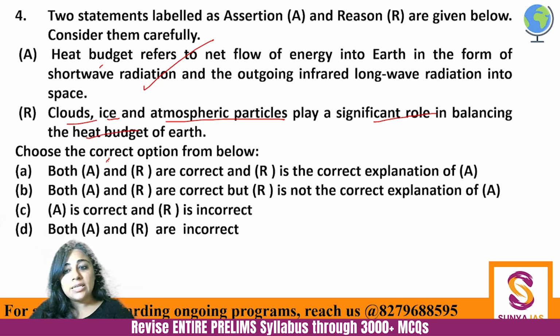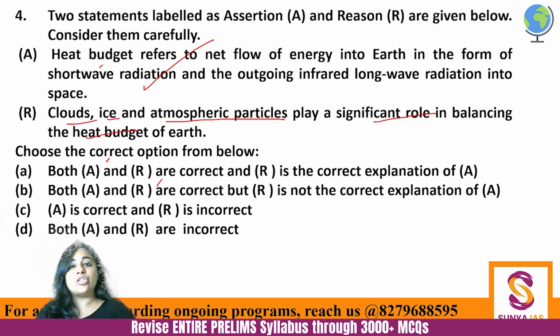While on the outside this might appear to be a true statement, please try to understand that 29% of the heat which comes in the form of the shortwave radiation is actually reflected back by the clouds, the ice crystals and the atmosphere. So 29% heat is actually reflected back. So this heat does not play any role in balancing the heat budget. It is the rest of the heat which actually penetrates into the atmosphere that plays a role in balancing the heat budget of the earth, right? So the second statement is actually incorrect.